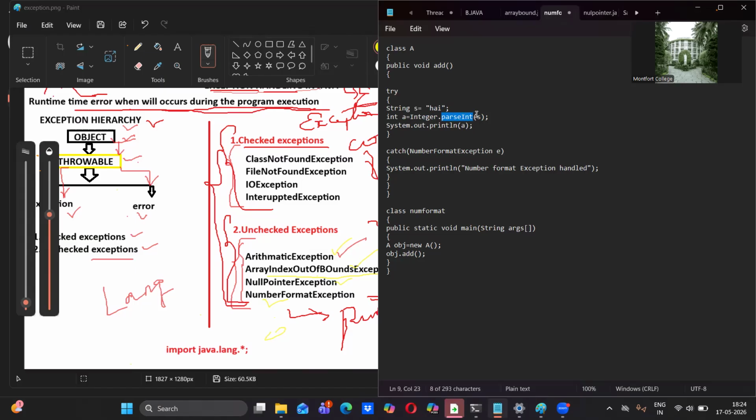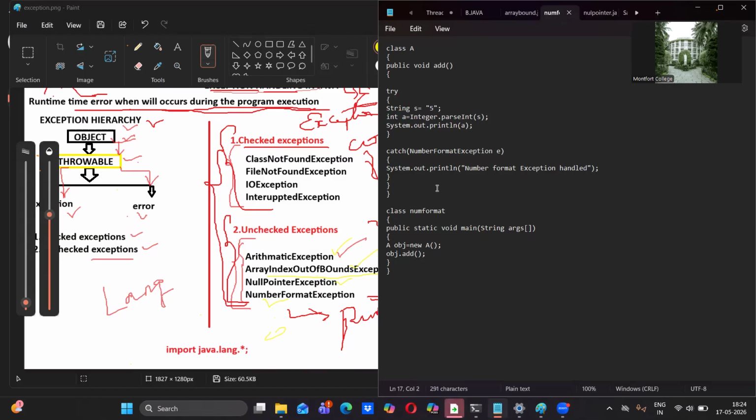Parse int is the inbuilt function in Java that is going to convert what we passed as an argument. In s, what we have? Hi. This hi will be converted and it will be stored into a. That is the meaning. But what will happen here? Here, if I have any number, for example, let me remove this hi, let me put 5. In this situation, this 5 is in string format. Why is it in string format? Because here I have declared this as a string variable. That's why it is a string. Now we have to convert this 5 into what? Integer.